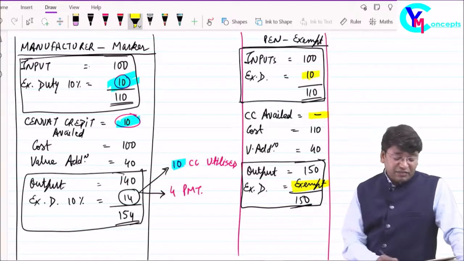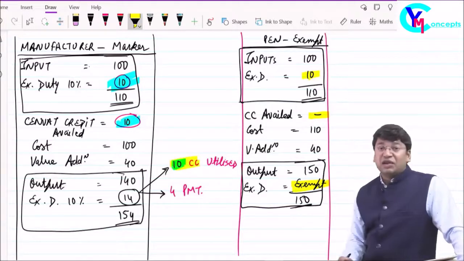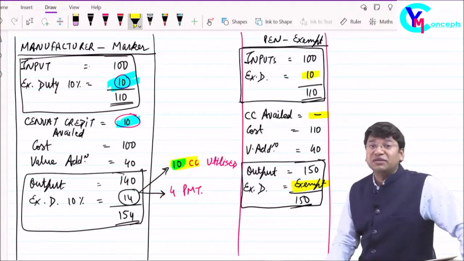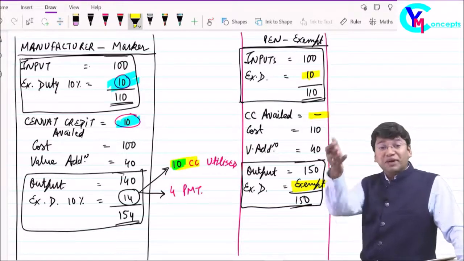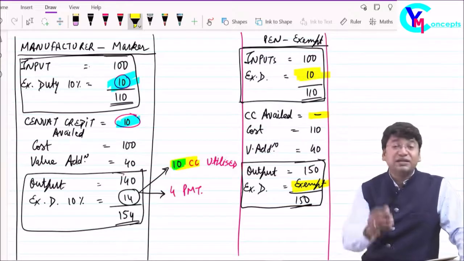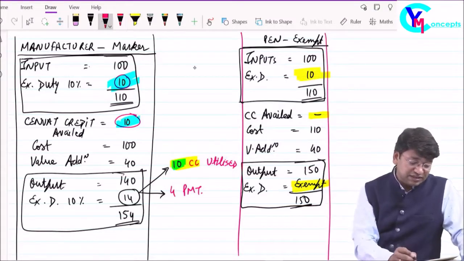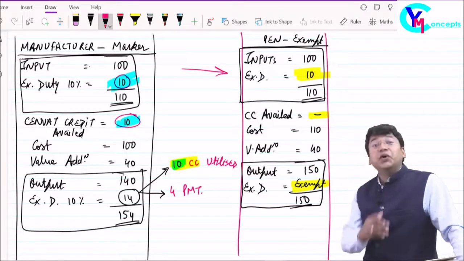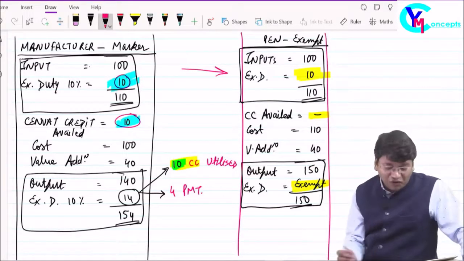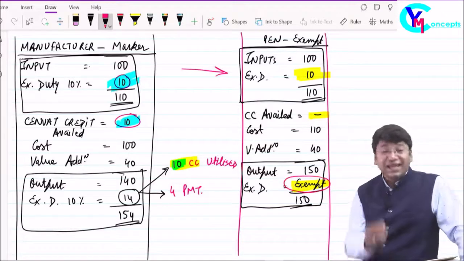Why are we getting the credit? My question was, in the earlier example, why is the credit of rupees 10 allowed? Your answer was because we have paid tax on purchases. Here also you have paid tax on purchases. In this example, will you get the credit? No. Why? Because your sales are exempt.